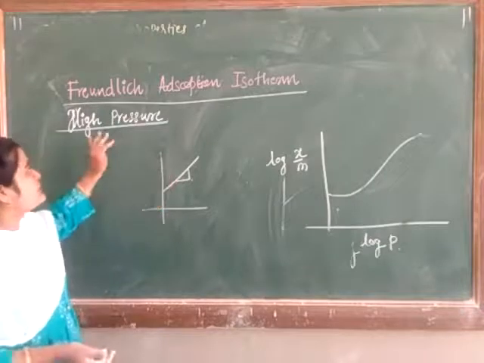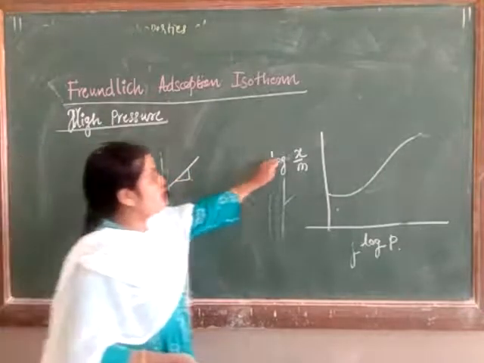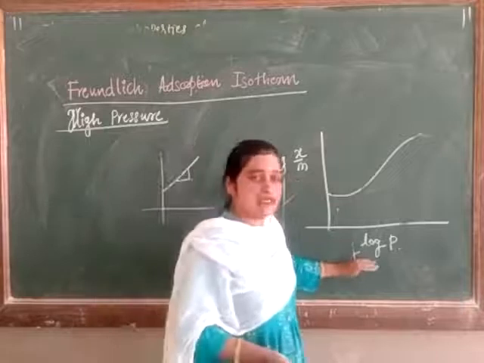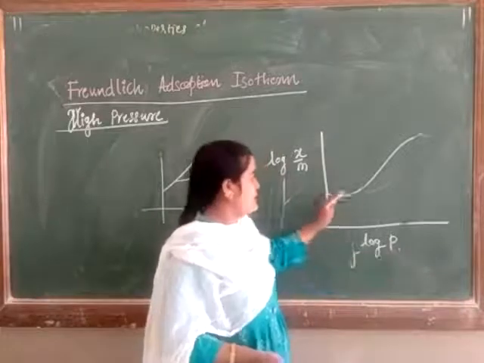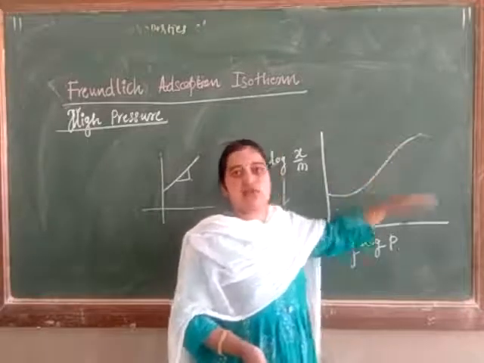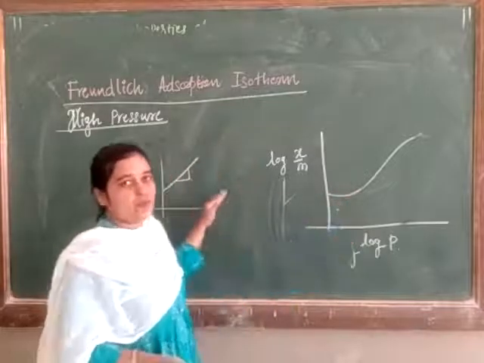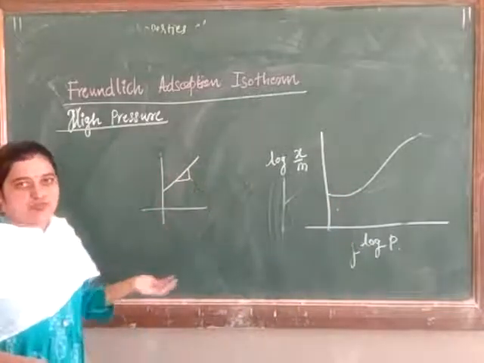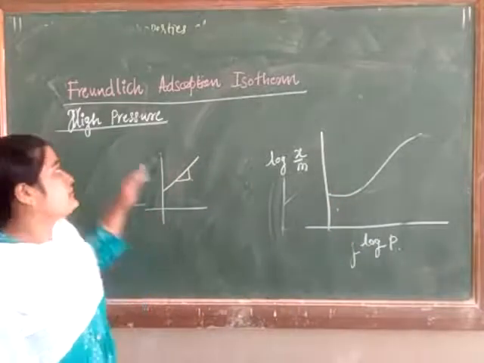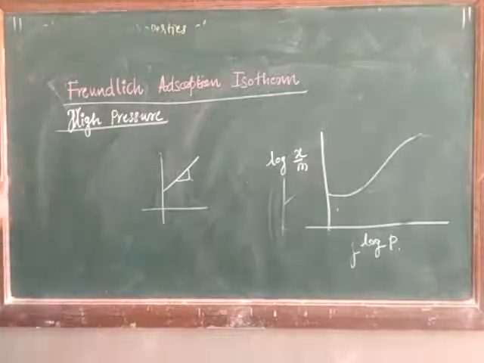This is about high pressure. We get a curvature graph of log x upon m versus log p instead of a straight line graph. So at high pressure, the Freundlich adsorption isotherm is not applicable at all.